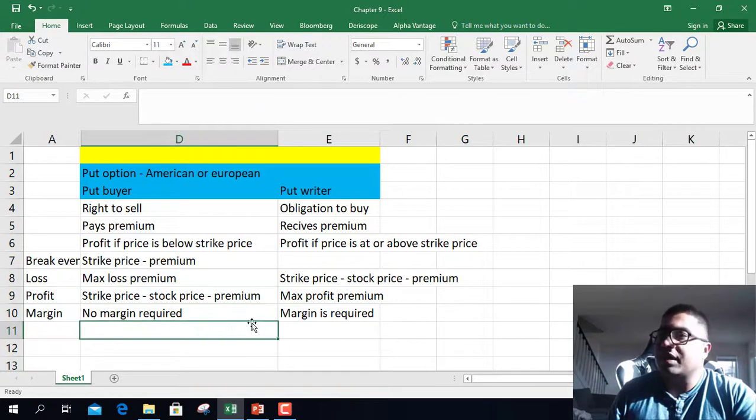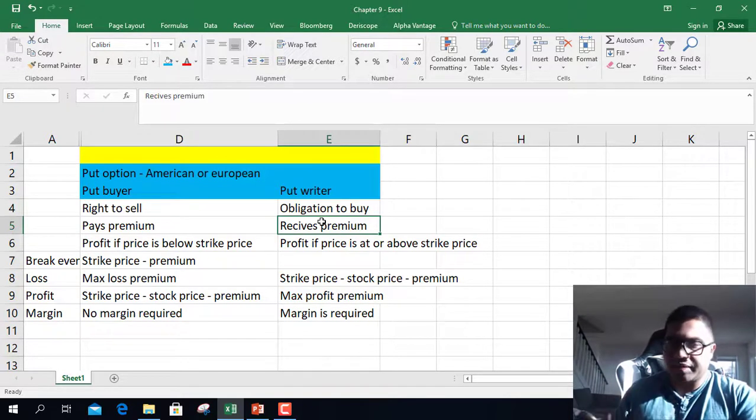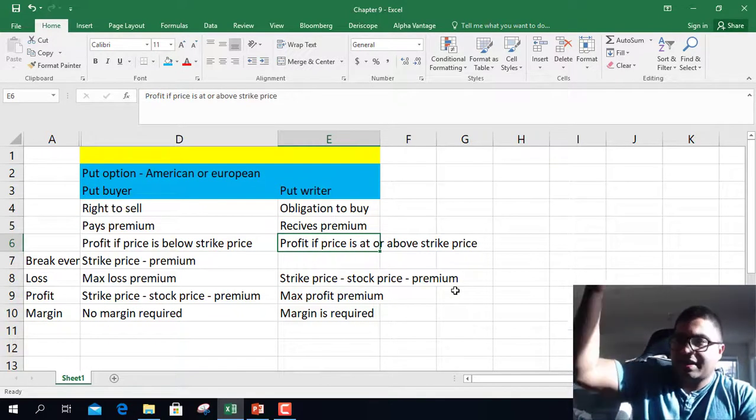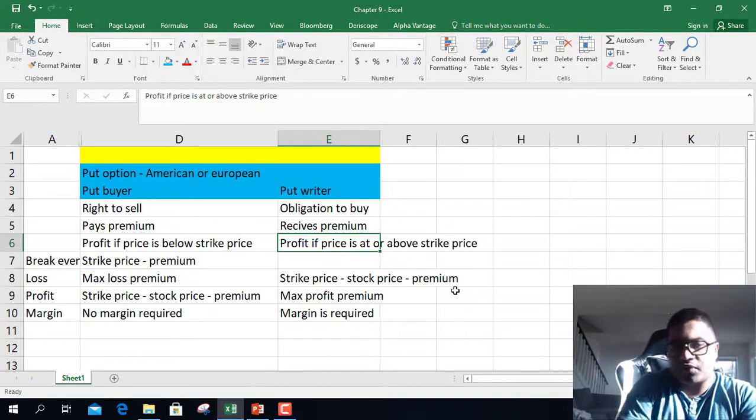Do you require any margin to trade in put options? The answer is no. You don't require any margin to trade in put options. As a put option writer, you have an obligation to buy if the put option buyer exercises. You receive premium if you are a put option writer. You make profit if price is at or above the strike price. So if stock price is going above or it has remained constant, then you make profit.